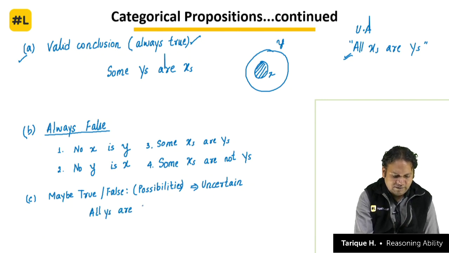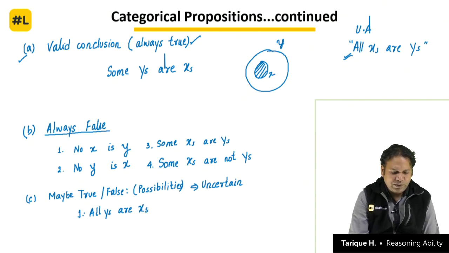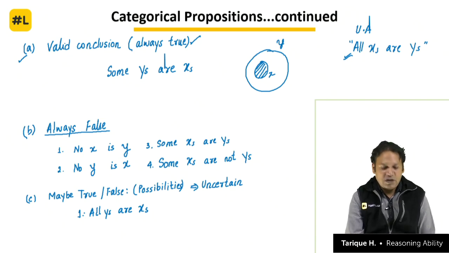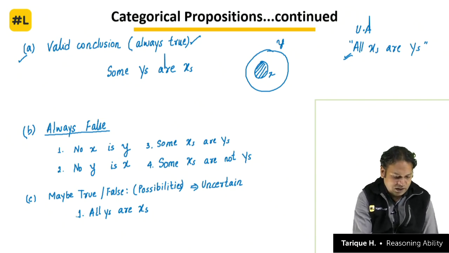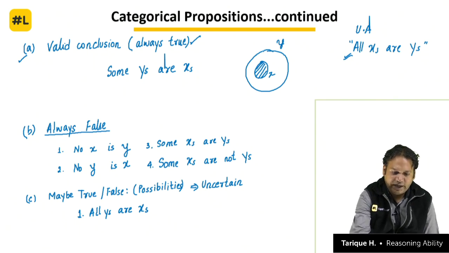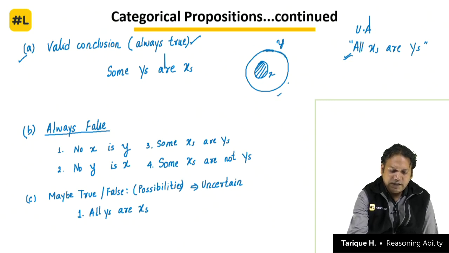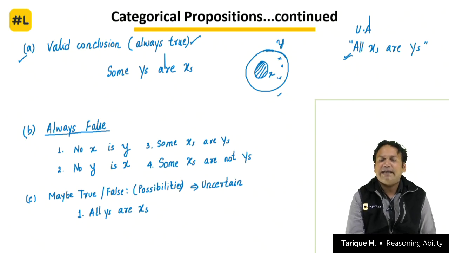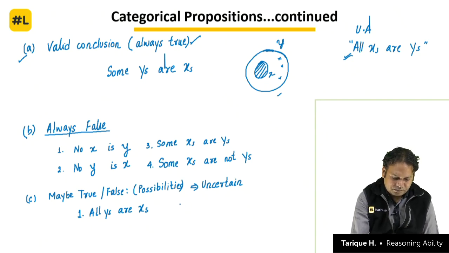Now try to understand this. Can we say all y's are x's? This is the first statement that we are going to talk about. This is very important. Now, is it false? Look at the diagram here. X is a smaller circle contained inside y. It appears that there is some part of y which lies outside x. So you might say that no, all y's are not x, only some y's are x, but that is not entirely true.